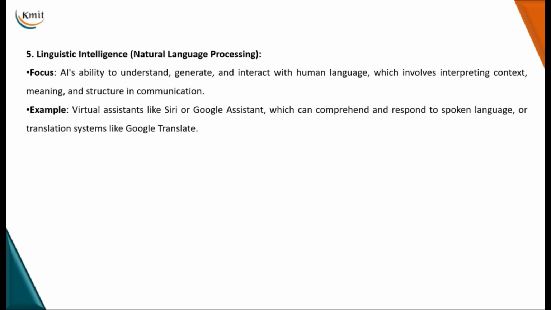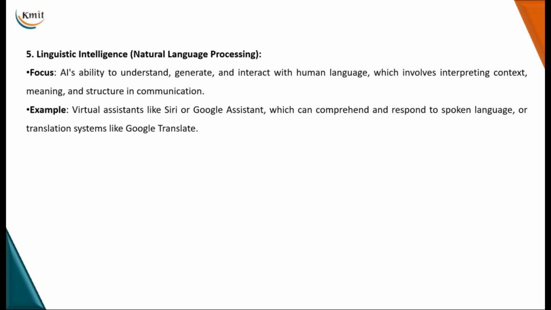Okay, and then finally the fifth important intelligent component in AI is linguistic intelligence. When I talk about linguistic intelligence, it is the AI's ability to generate, understand, and interact with human language. Often in our day-to-day lives we use so many applications like language translation, speech recognition, text summarization, and the Google search engine, where we give the data in text. We may give it in any human language, so the computer or AI must have the ability to understand, generate, and interact with human language. Virtual assistants like Siri, Google Assistant, etc. are examples of linguistic intelligence.